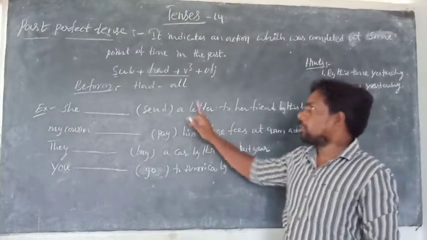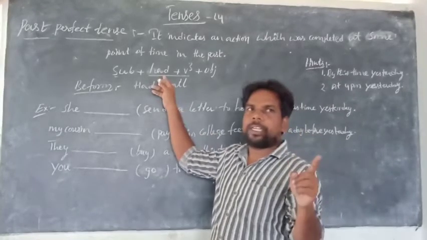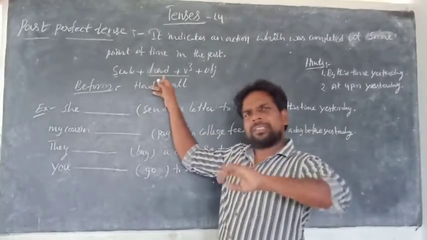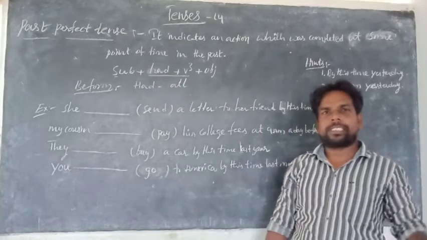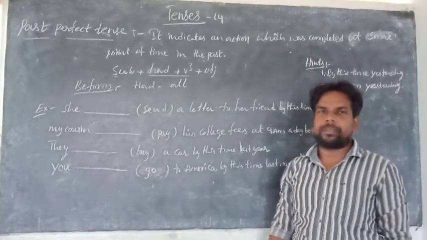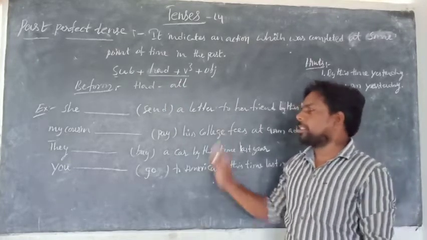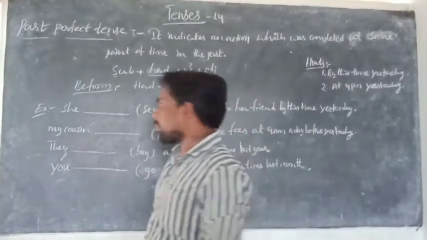There is only one weak form, so you can use had for all persons, singular and plural. All persons, singular, plural. Now come to the examples.